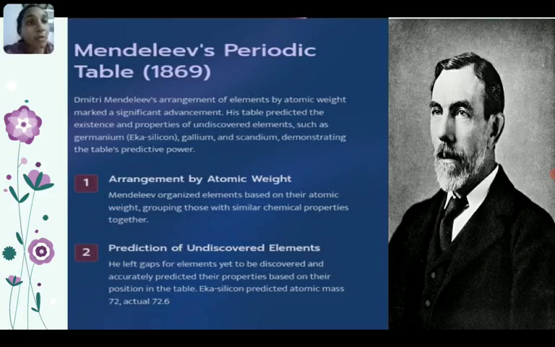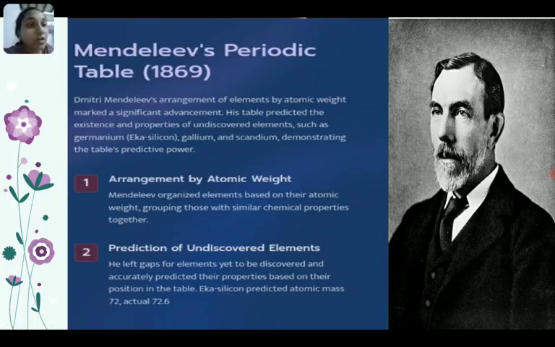Mendeleev organized elements based on their atomic weight, grouping those with similar chemical properties together. He left gaps for elements yet to be discovered and accurately predicted their properties based on their position in the table.